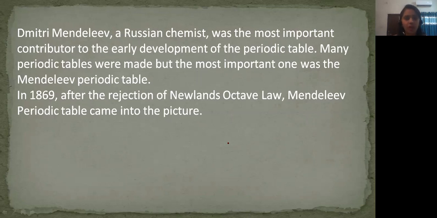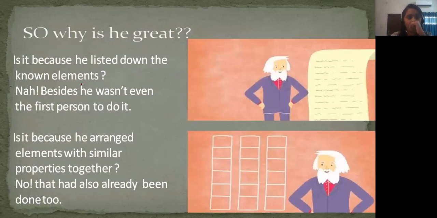Many periodic tables were made, but the most important one was Mendeleev's periodic table, as I have told you. In 1869, after the rejection of Newland's octave law that you have studied just before, Mendeleev's periodic table came into the picture. We can call it MPT as well. So MPT came into the picture. Now, why is he great? Why is his contribution so important?